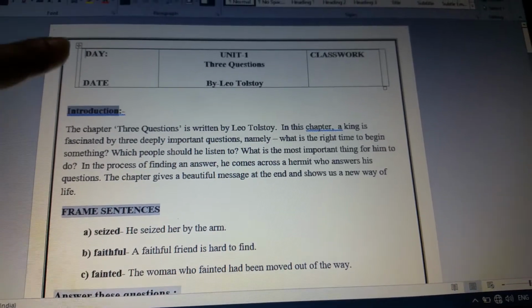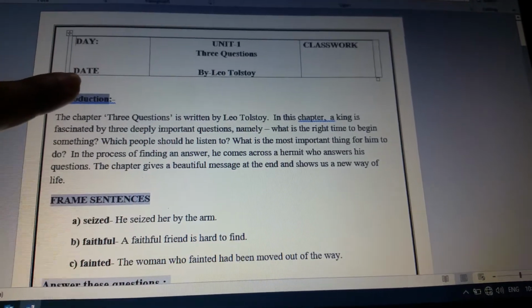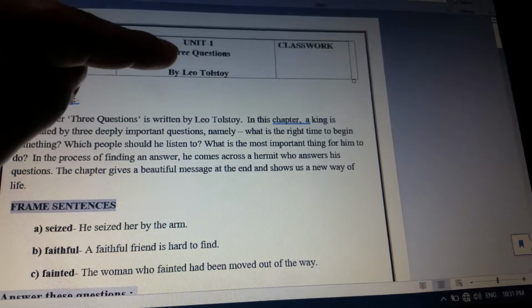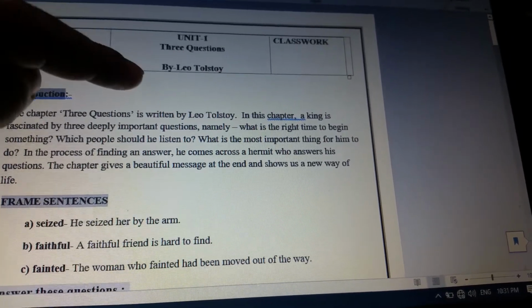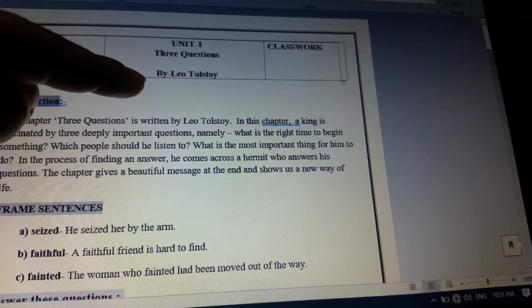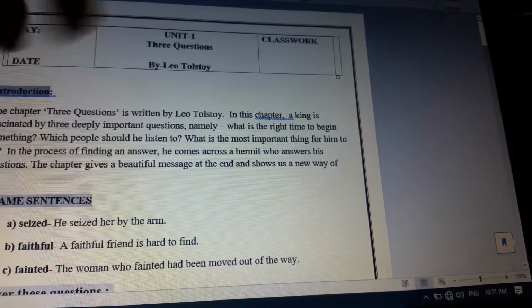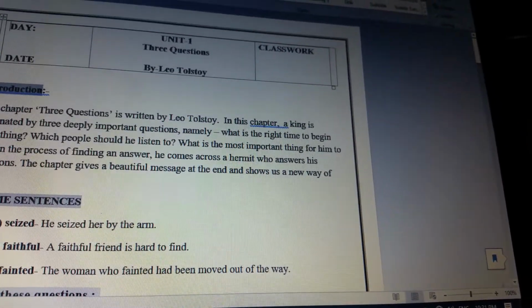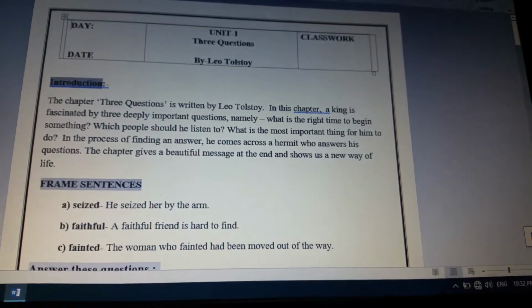So here day and date are mentioned. You have to mention them on your left hand side. In the middle part you have to write unit 1 in the first line, then 3 questions, and in the third line you have to mention the name of the author, that is Leo Tolstoy. And on the right hand side you have to write classwork. Put this entire work in a box.